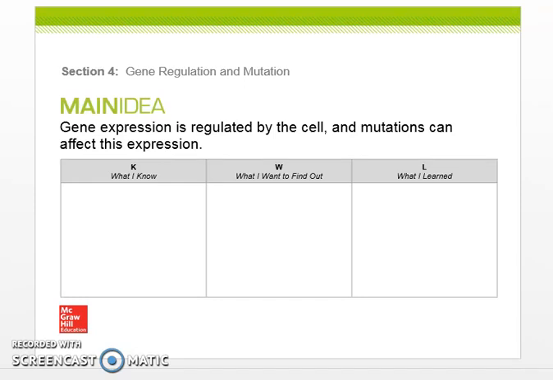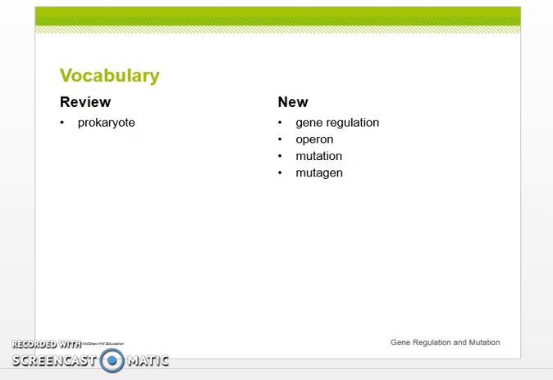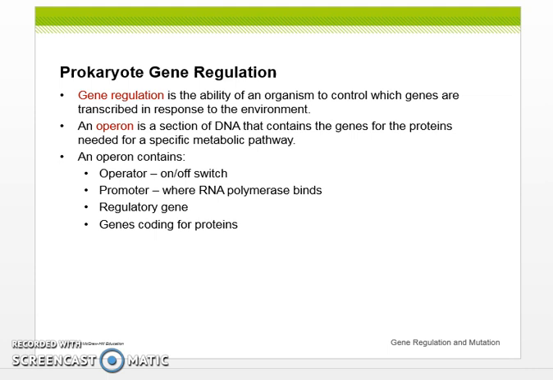Chapter 12, Section 4, Gene Regulation and Mutation. The main idea for this section is gene expression is regulated by the cell and mutations can affect that expression. Some keywords to take note of are gene regulation, operon, mutation, and mutagen.